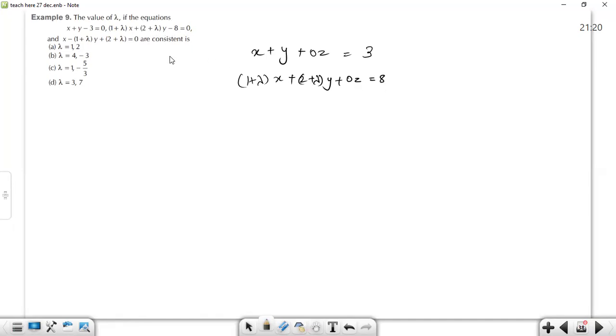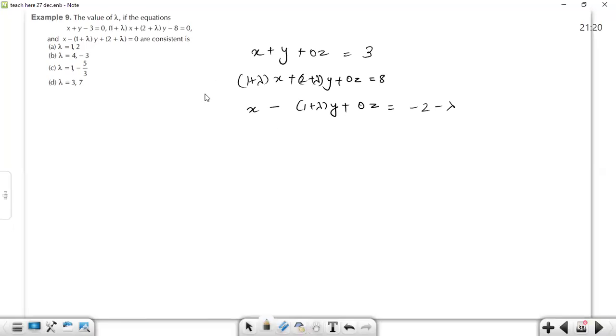When it is brought to the right hand side, let's talk about the third equation. x minus 1 plus lambda into y plus 0 into z, because there are no z's, so we are writing 0 z is equal to minus of 2 minus lambda. Okay, great. We have written all of the three given equations.